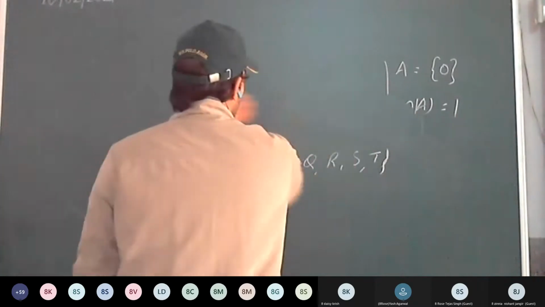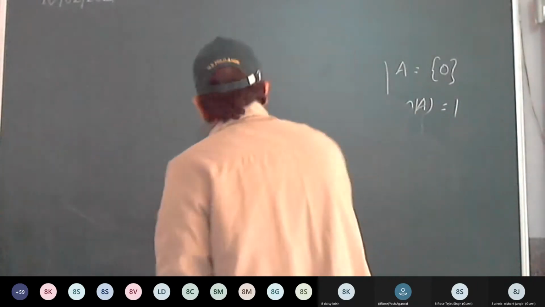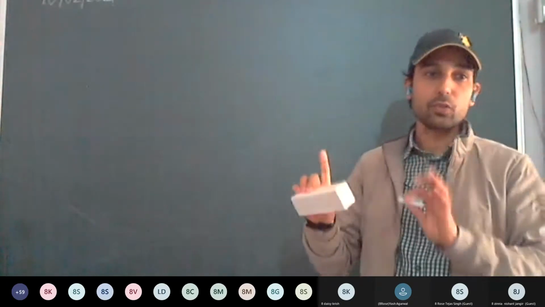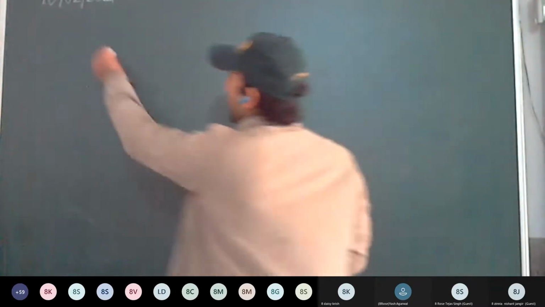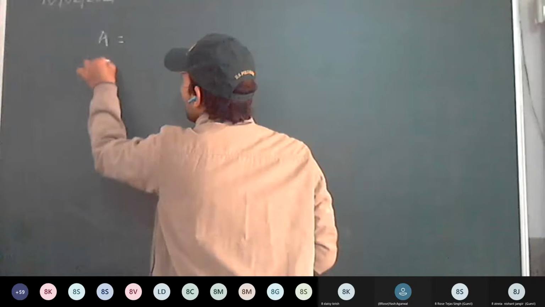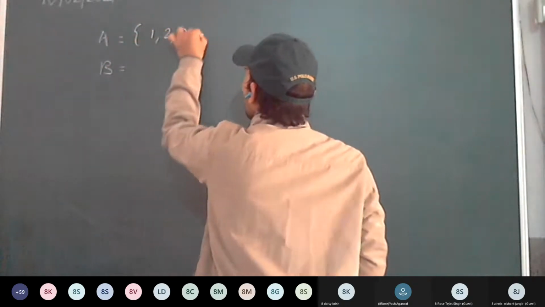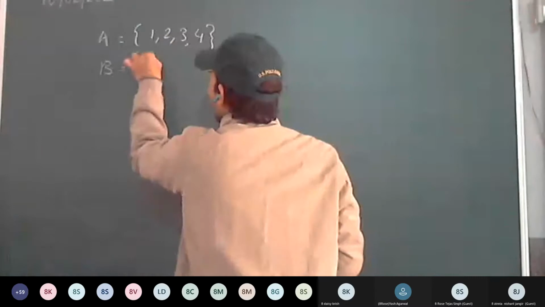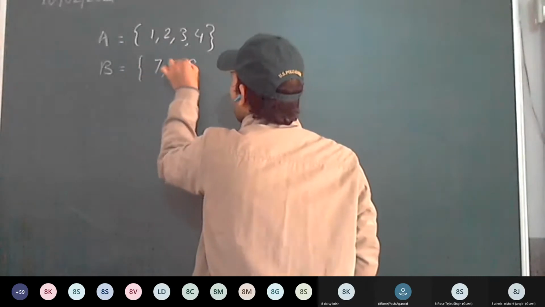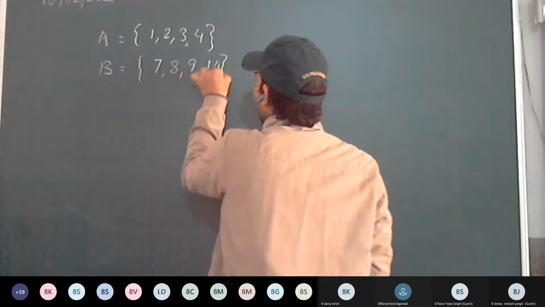Equivalent sets. Equivalent sets means we will be having 2 or more sets. So for example, I'm having set A, set B. A is 1, 2, 3, 4. B is 7, 8, 9, 10.